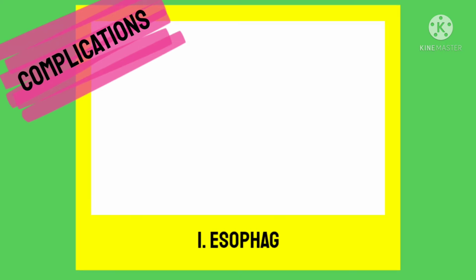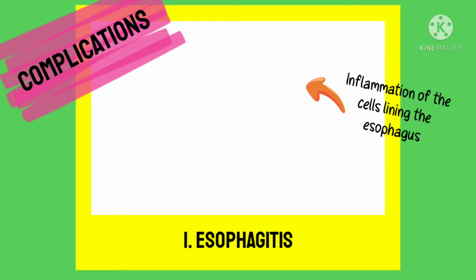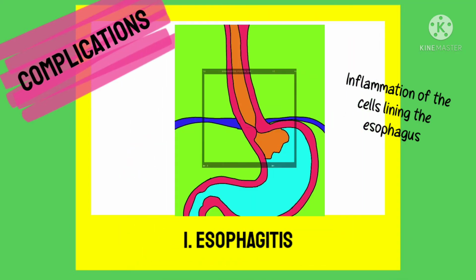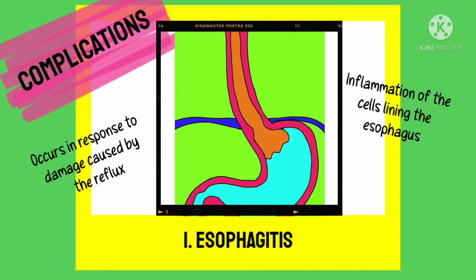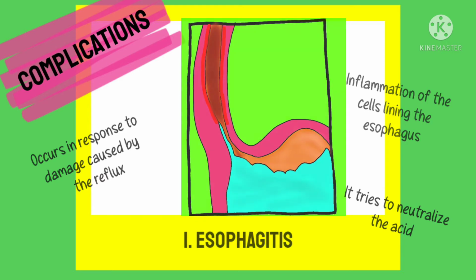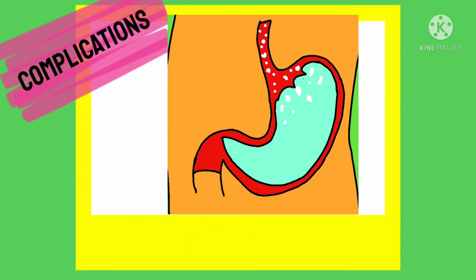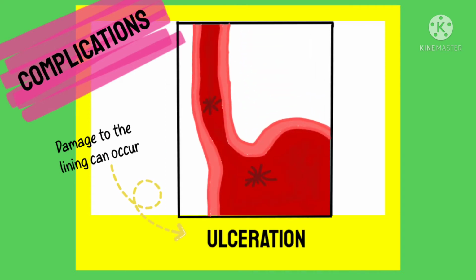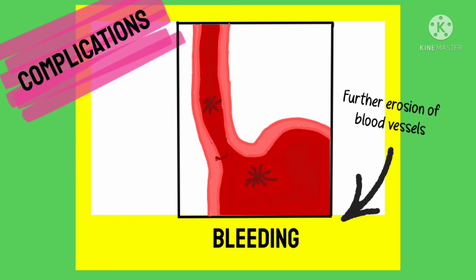First, esophagitis. Esophagitis is the inflammation of the cells lining the esophagus. It occurs in response to the damage caused by the stomach content that has refluxed. The inflammation tries to neutralize the damaging agent and heal the esophagus. But if it fails to do so, the damage to the lining occurs, causing ulceration. These ulcers further erode the blood vessels of the esophagus, causing bleeding in the esophagus.